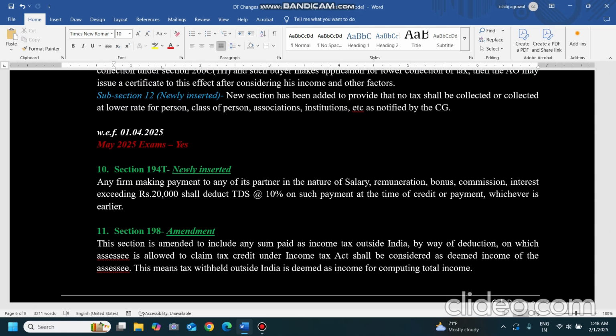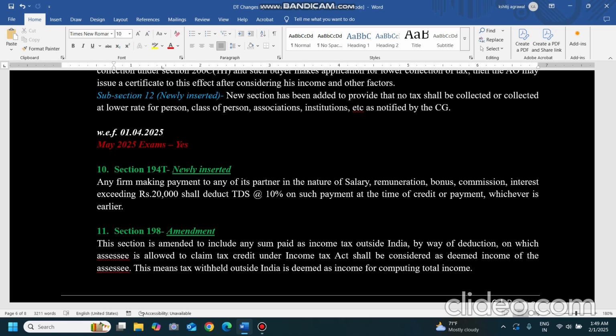Now 194T, they have introduced a new section over there. That any firm making payment to any of its partners in the nature of salary, remuneration, bonus, commission, or interest exceeding rupees 20,000 shall deduct 10% on such payment at the time of credit or payment, whichever is earlier. Earlier there were no such provisions for paying salary, remuneration, bonus, commission, or interest to the partners. Now, if the firm is paying any amount in these natures exceeding 20,000 rupees, then 10% has to be deducted at the time of payment or credit, whichever is earlier.